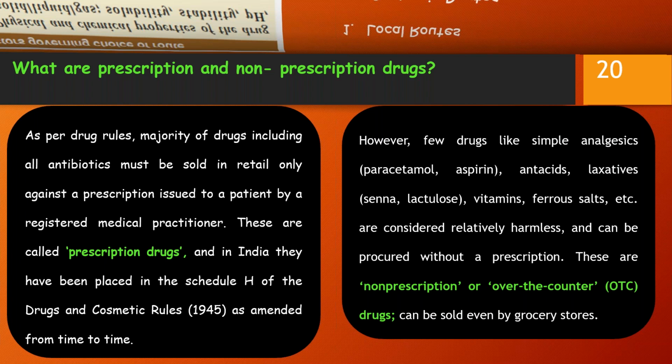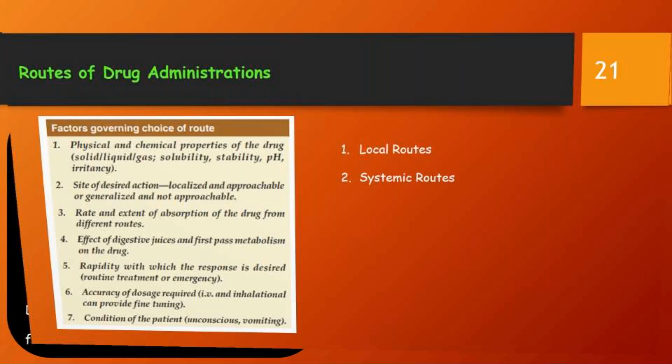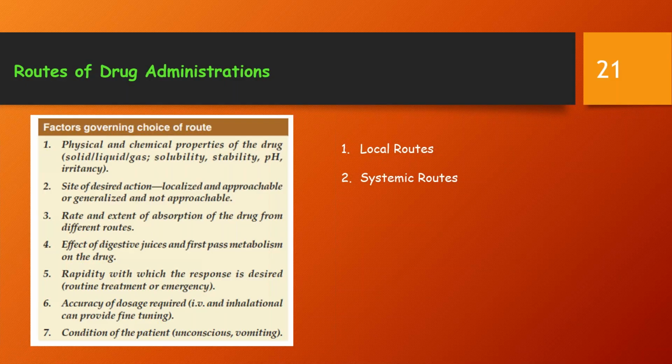What are the routes of drug administration? Most drugs can be administered by a variety of routes. The choice of appropriate route in a given situation depends both on the drug as well as patient-related factors. Mostly, common sense considerations, feasibility, and convenience dictate the route to be used in any situation.